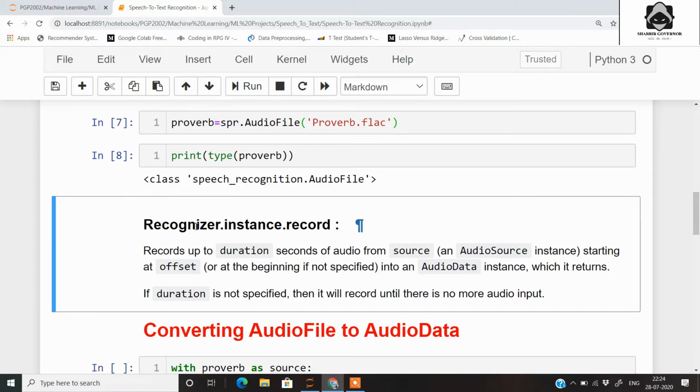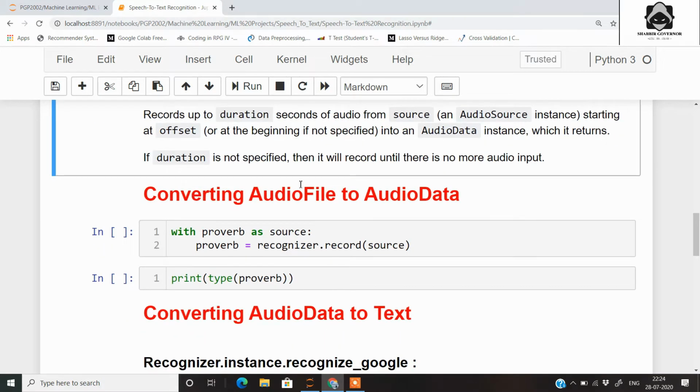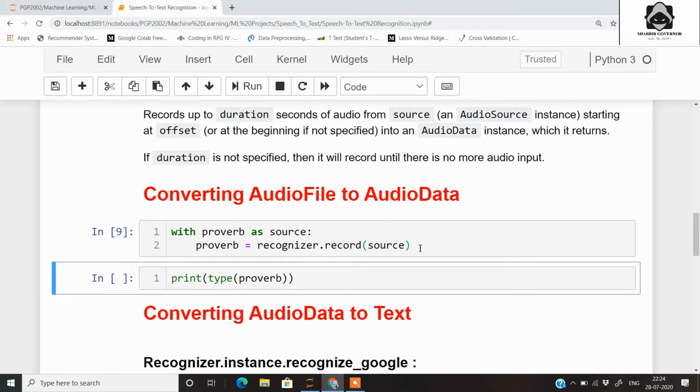So using the recognizer instance dot record, you can actually set the offset location from where to where you need the text from the speech, and also you can set the duration. So firstly, what we'll do is that we'll convert this audio file into audio data. So with the proverb object as source, we will use the recognizer.record on this source. So here we have not set any offset or any starting point, and also we have not set any ending point. So let's run this thing and let's print the type of the proverb.